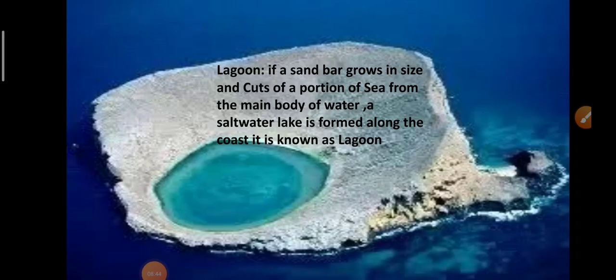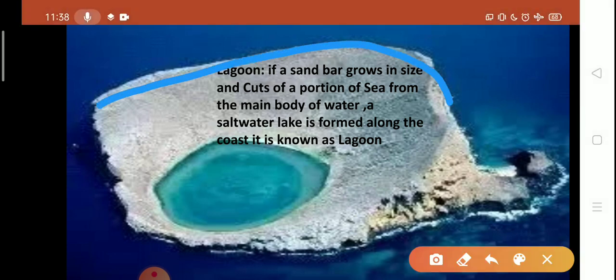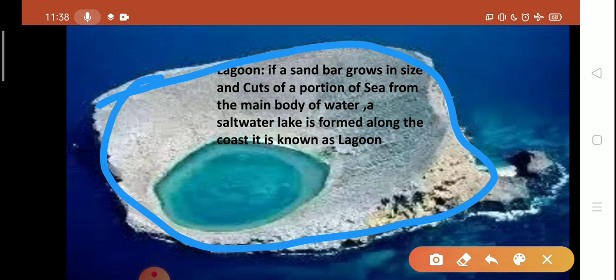Next is the lagoon. If a sandbar grows in size and cuts off a portion of sea from the main body of water, a salt water lake is formed along the coast, and this is known as a lagoon. So this picture shows the lagoon. And when a sandbar grows in size,